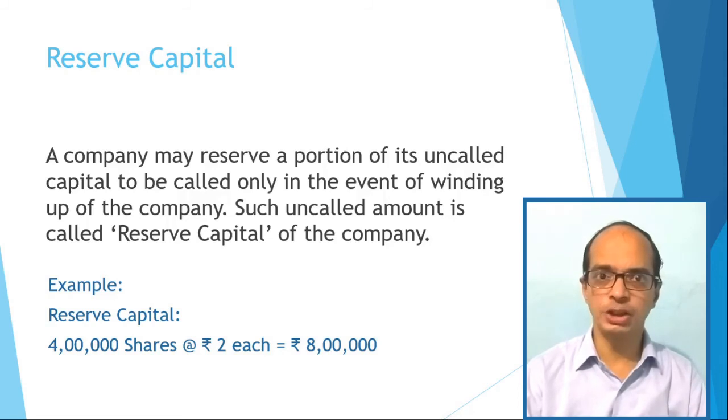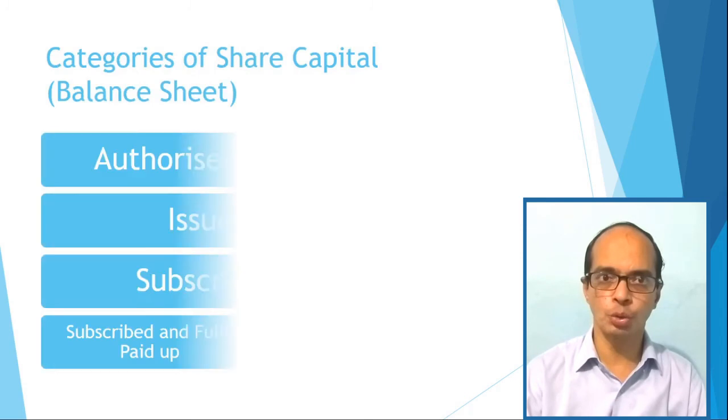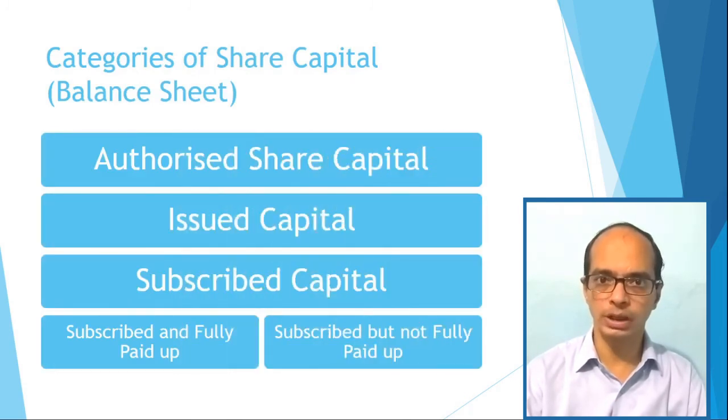But in the balance sheet of the company, all these types of share capital are not shown. We will show only authorized capital, issued capital, and subscribed capital. And subscribed capital here is shown as subscribed and fully paid up, and subscribed but not fully paid up. Share capital in the balance sheet can be presented in this manner.